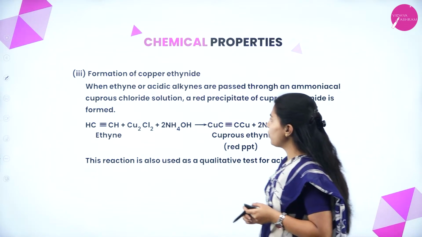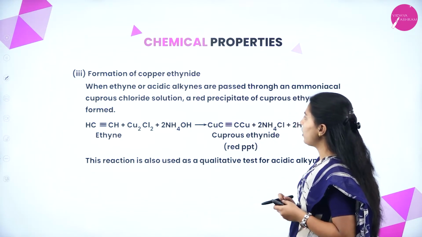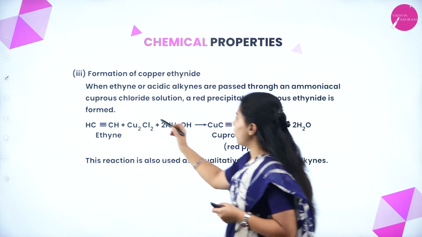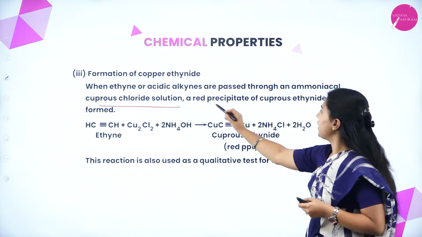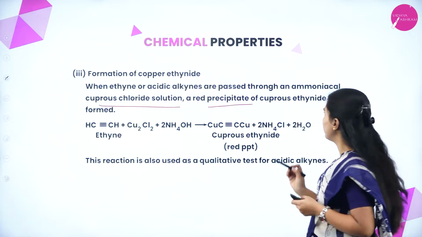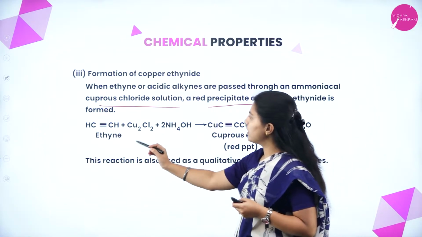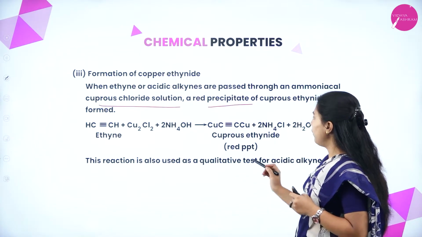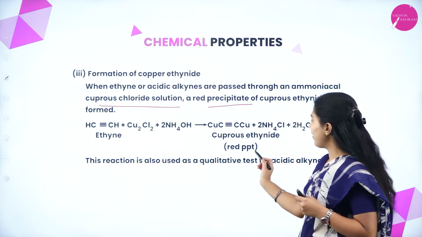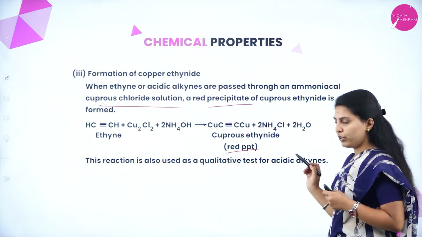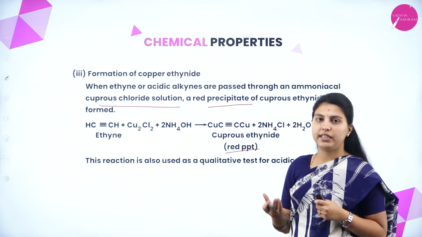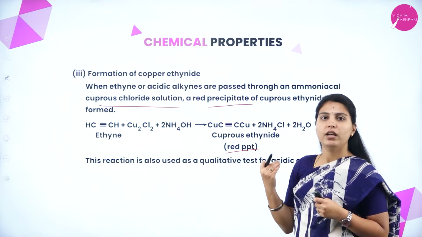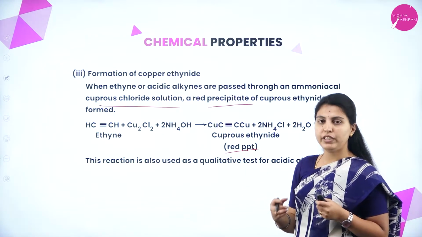Next one, formation of copper ethynide. When ethyne or acidic alkynes are passed through an ammoniacal cuprous chloride solution, a red precipitate of cuprous ethynide is formed. See here, ethyne, this is cuprous chloride with ammoniacal, that is ammonium hydroxide, present. It will form cuprous ethynide with water. It is a red precipitate. It is used to test the acidic nature of ethyne. Usually these three tests show the acidic nature of ethyne, and are one and the same with different reagents.